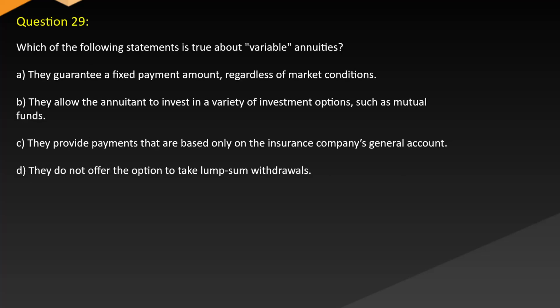Question 29. Which of the following statements is true about variable annuities? A. They guarantee a fixed payment amount regardless of market conditions. B. They allow the annuitant to invest in a variety of investment options, such as mutual funds. C. They provide payments that are based only on the insurance company's general account. D. They do not offer the option to take lump sum withdrawals.